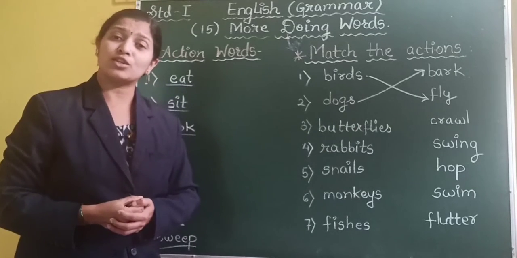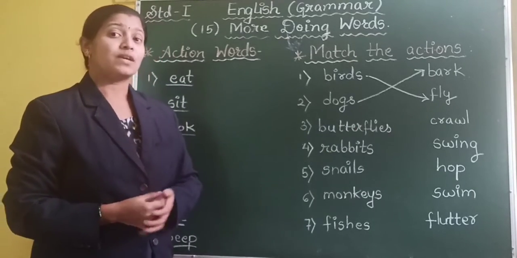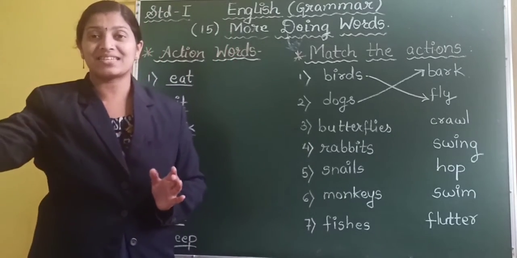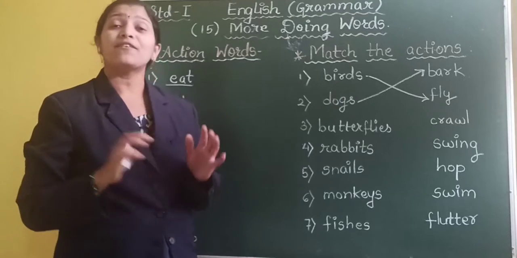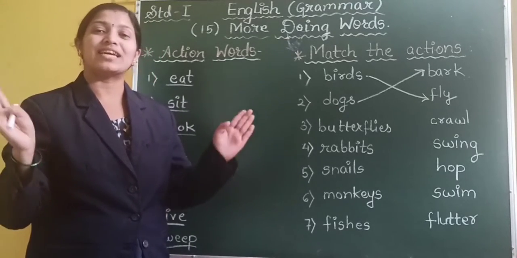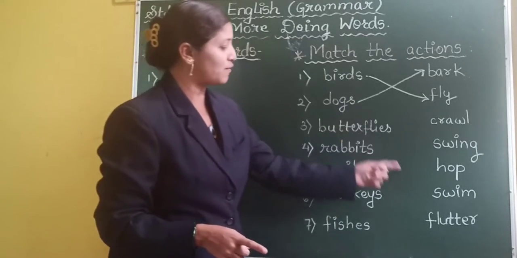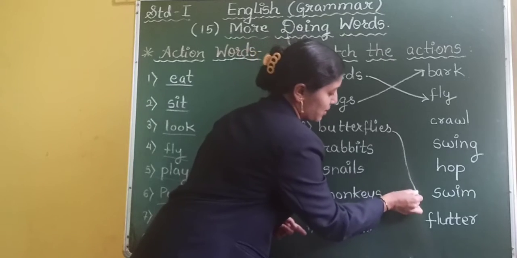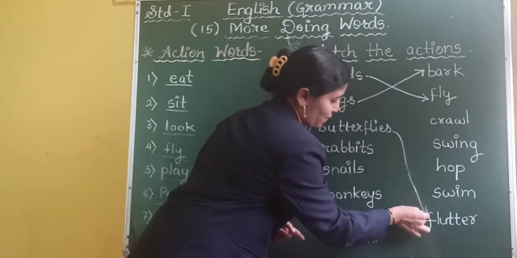What do the butterflies do? We can't say the butterflies fly because they don't fly high in the sky like the birds, but they flutter. They flutter, that is they keep moving their wings. So the butterflies flutter. So I will match the butterflies with flutter.